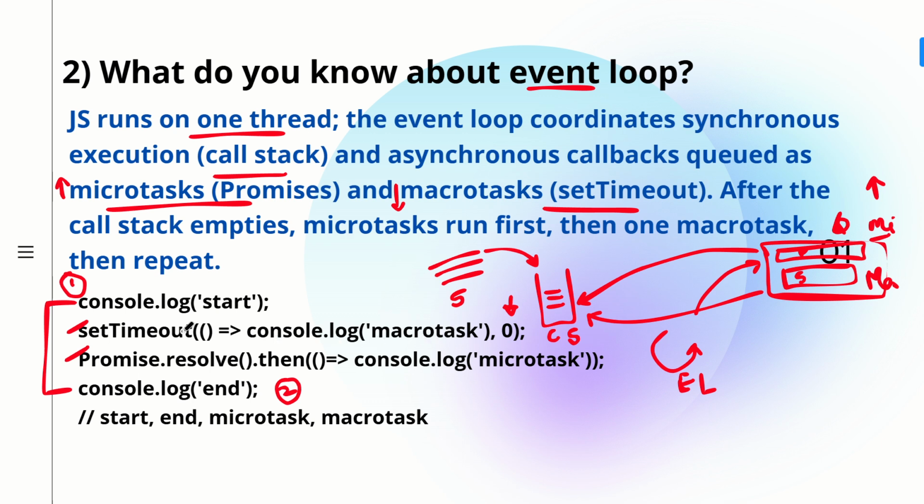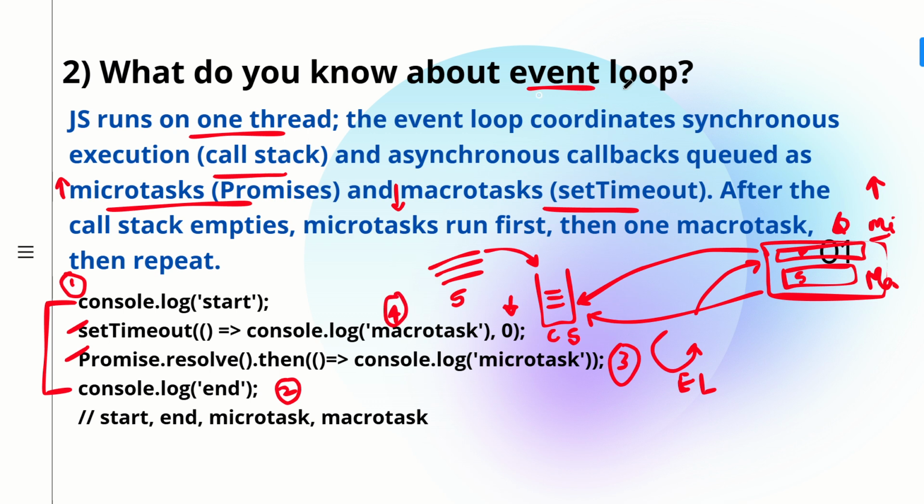Your macro task queue, that is your setTimeout, has lower priority, as we have discussed. Even if it is written above the promise, it will get executed afterwards, because its priority is low compared to promises. The promise is written after setTimeout, but since promises are managed by the micro task queue, which has higher priority, the micro task queue console will get printed third, and then at last your setTimeout, that is the macro task, will get printed.